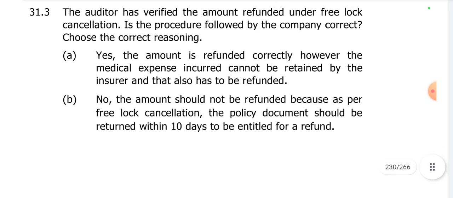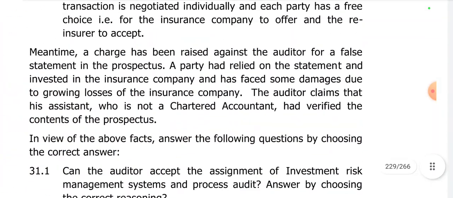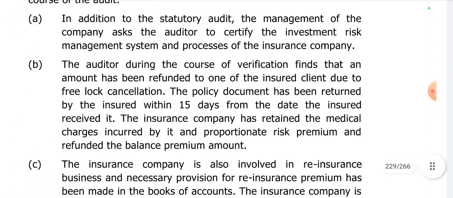31.3. The auditor has verified the amount refunded under free look cancellation. Is the procedure followed by the company correct? Choose the correct reasoning. So what this company has done, it has deducted the medical expenses, right? So see, point number B: the insurance company has retained medical charges incurred by it and a proportionate risk premium and refunded the balance premium amount.